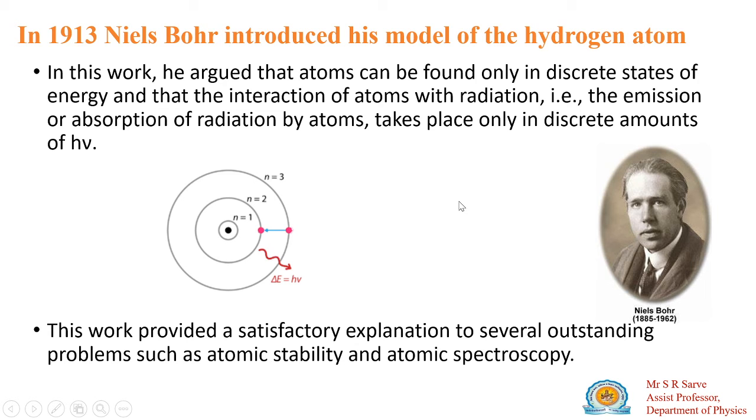He considered the concepts of Planck and Einstein and formed his Bohr hydrogen atomic model. There is emission and absorption of radiation by the atom in discrete amounts of h mu energy. This explanation by Niels Bohr for the hydrogen atom gives a satisfactory explanation of atomic stability and atomic spectroscopy.